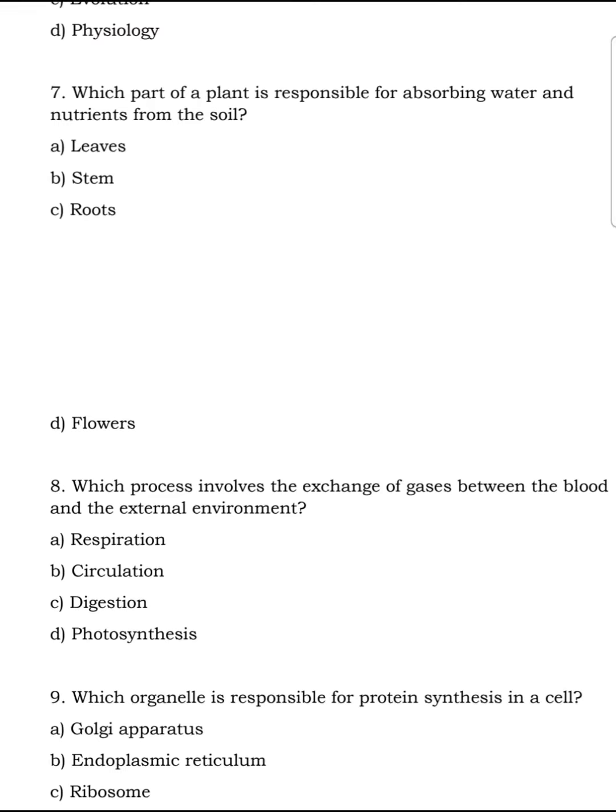Next, which part of a plant is responsible for absorbing water and nutrients from the soil? Of course, we have the leaves, the stem, the roots, and the flowers. The answer is the roots.